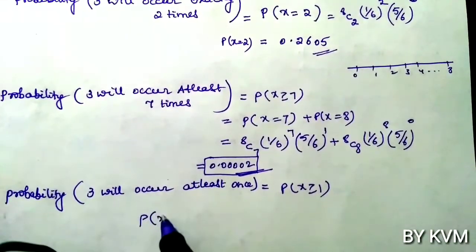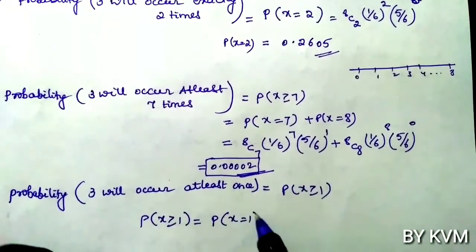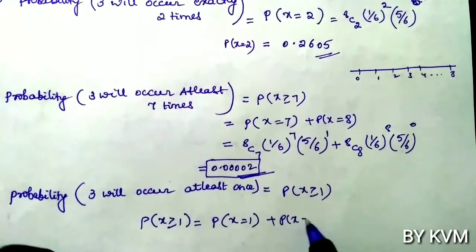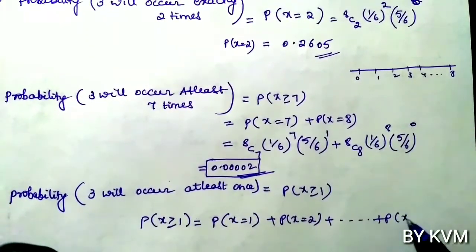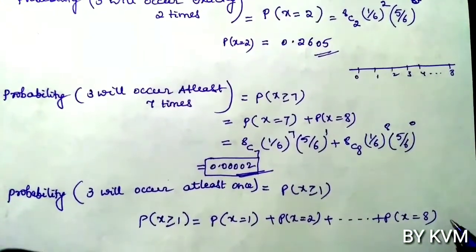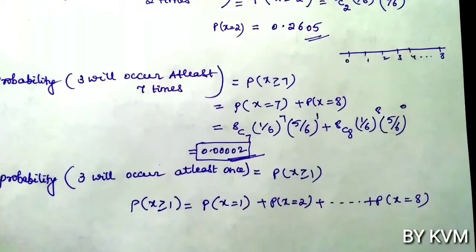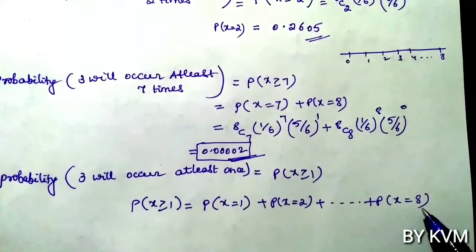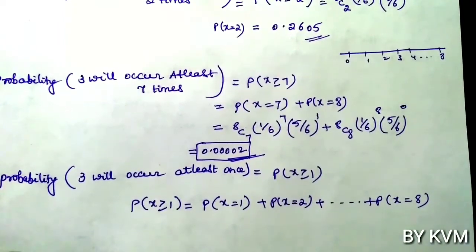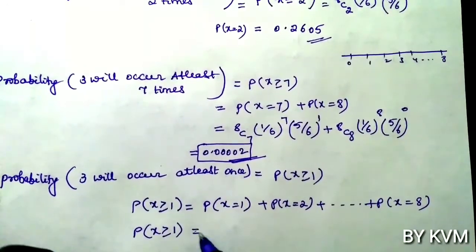So probability of x greater than or equal to 1 means probability of x equals 1, probability of x equals 2, up to probability of x equals 8. This step becomes lengthy. We can't calculate probability of x equals 1, x equals 2, up to x equals 8. The calculation part is very lengthy. So instead of that, take its complement.